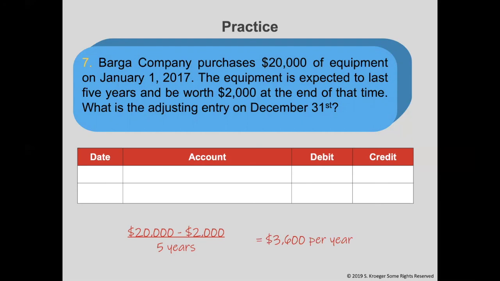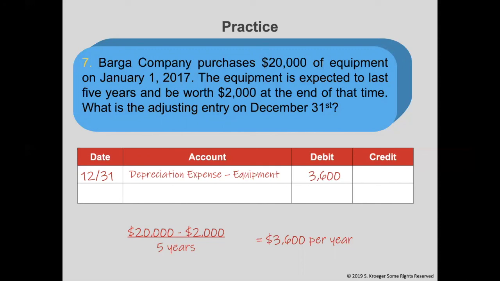Now, let's do the journal entry. The date is the same as it's been in all of our other examples, December 31st. Remember, when we have depreciation, the debit account will be depreciation expense, and we do label it what we're talking about. In this case, it's equipment. The amount would be the amount we just calculated, $3,600.